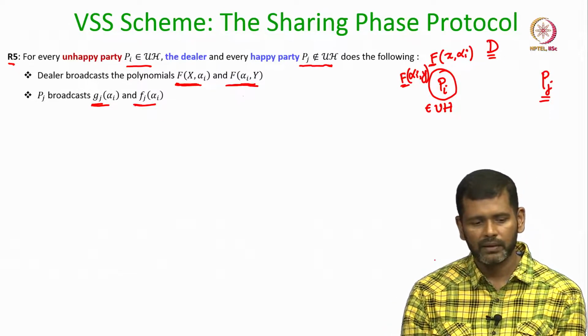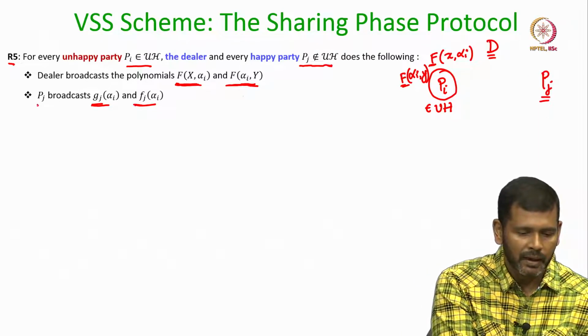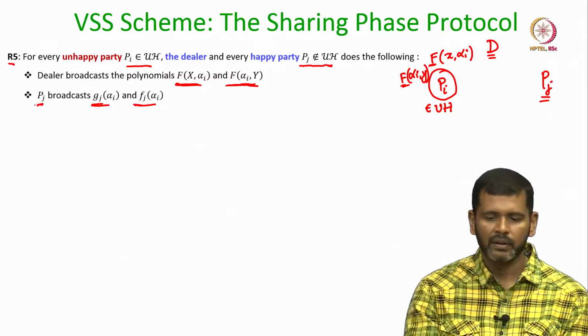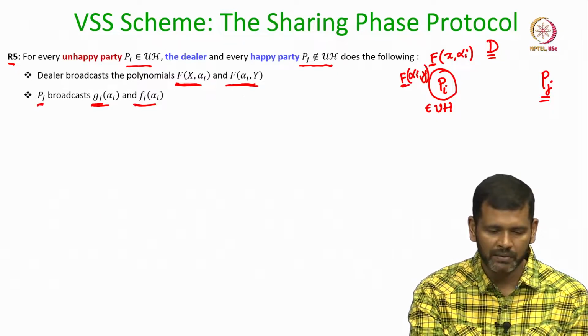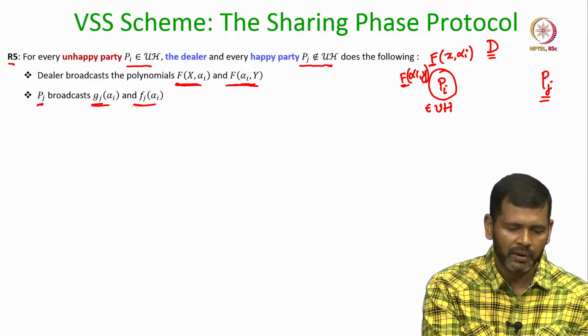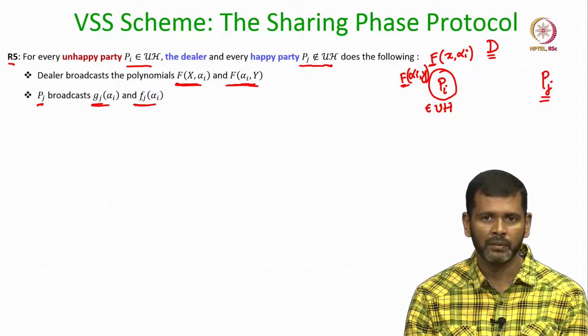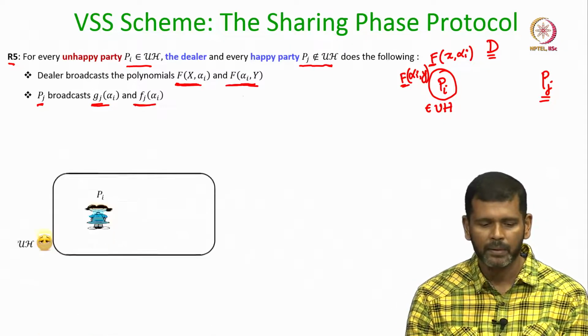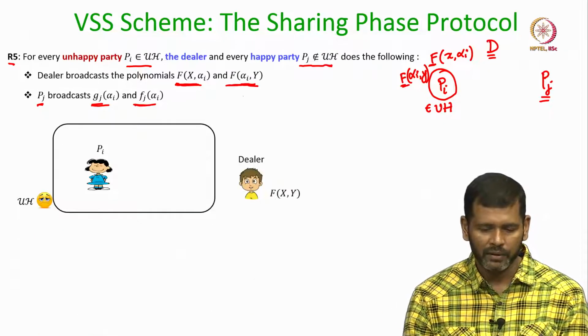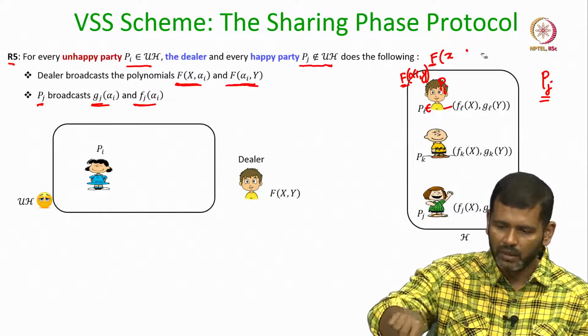Now, it is not necessary that every Pj who is a happy party and belongs to the happy set broadcasts the correct points on Pi's row and column polynomials; they may be corrupt as well. So, what we are going to do is the following.